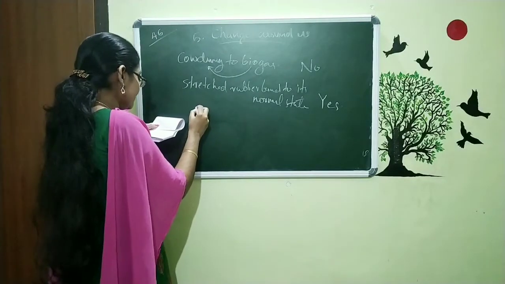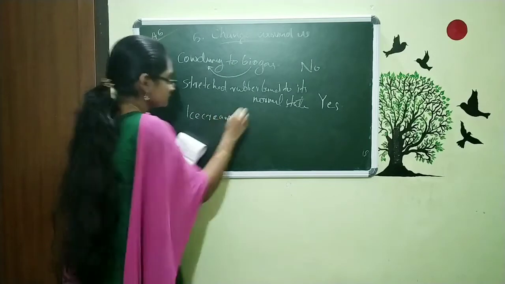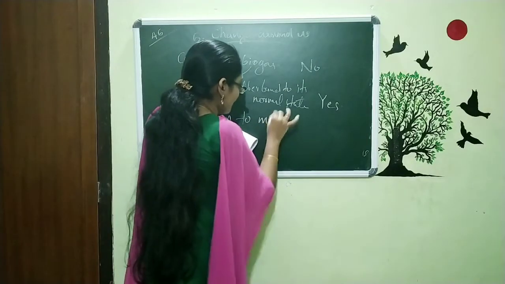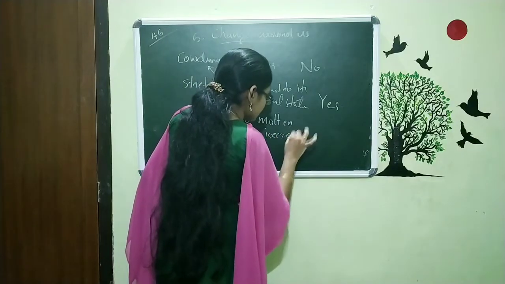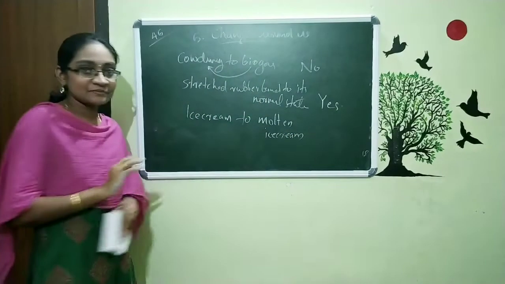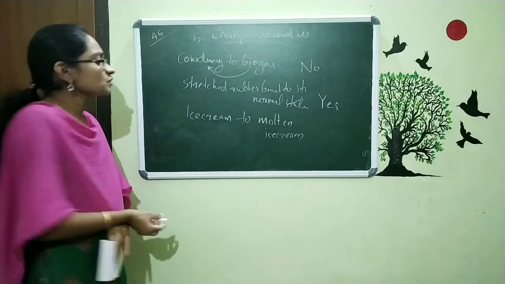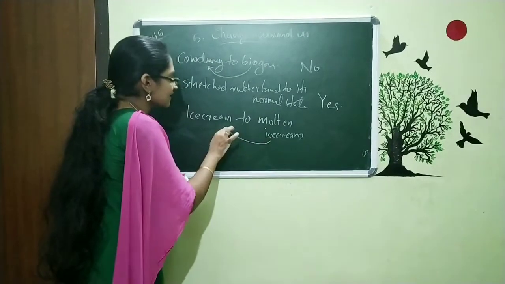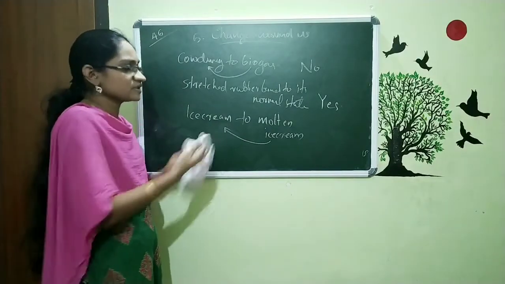And the last example is ice cream to molten ice cream. Molten ice cream means melted ice cream. So, is it possible to convert this molten ice cream to ice cream? Yes. Just put it into the refrigerator.